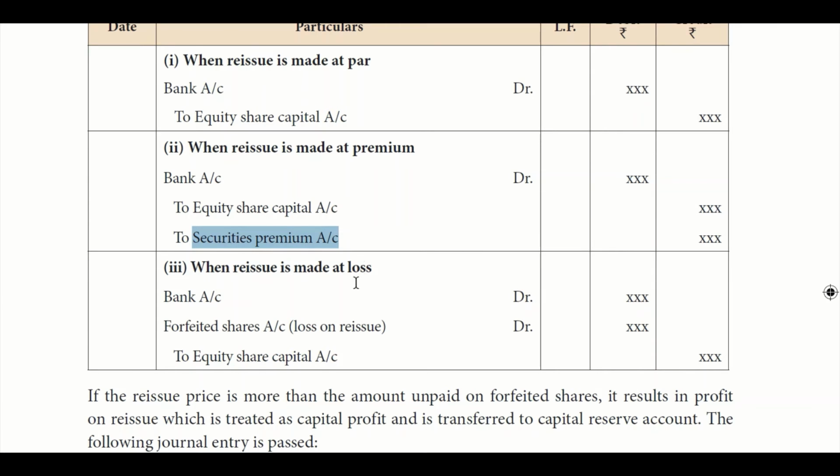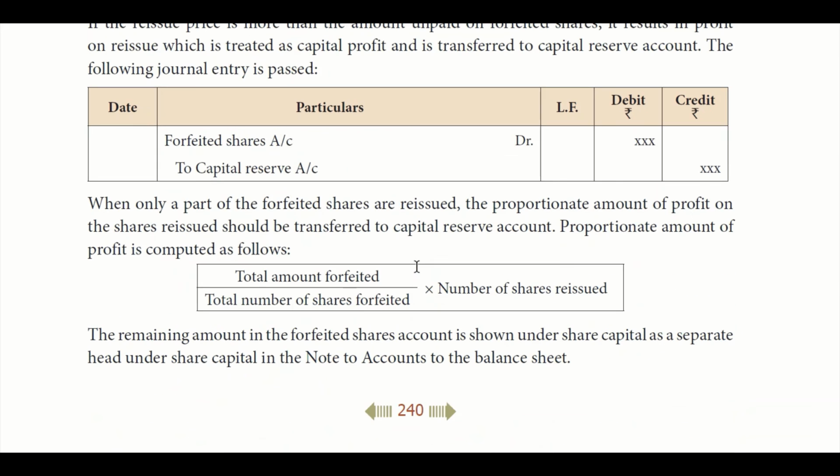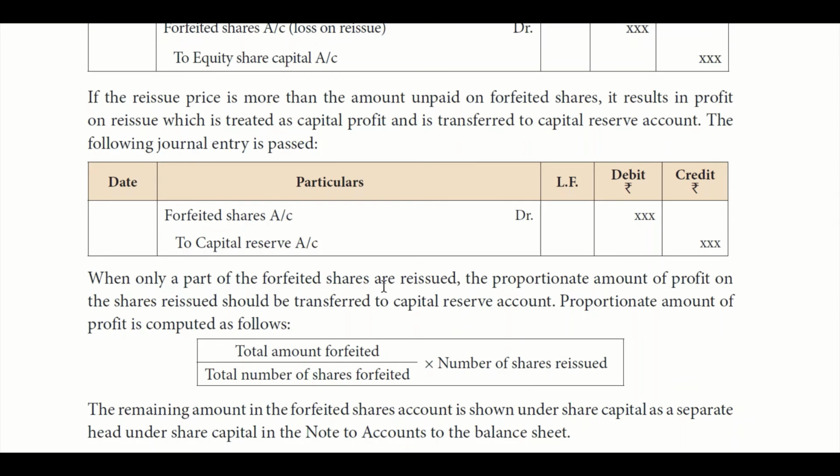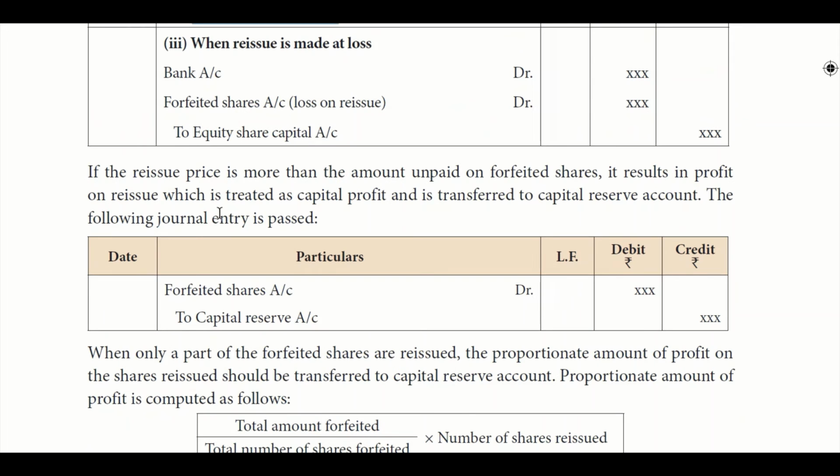Okay, when the shares are issued at loss, bank account debit, forfeited share account debit. The loss amount is debited to forfeited shares account, credit to equity share capital account. Okay, so this is the entry. And supposing you are going to issue share for more price, it is not a premium, but you are going to issue share for more price, then the excess amount can be moved to share capital account.